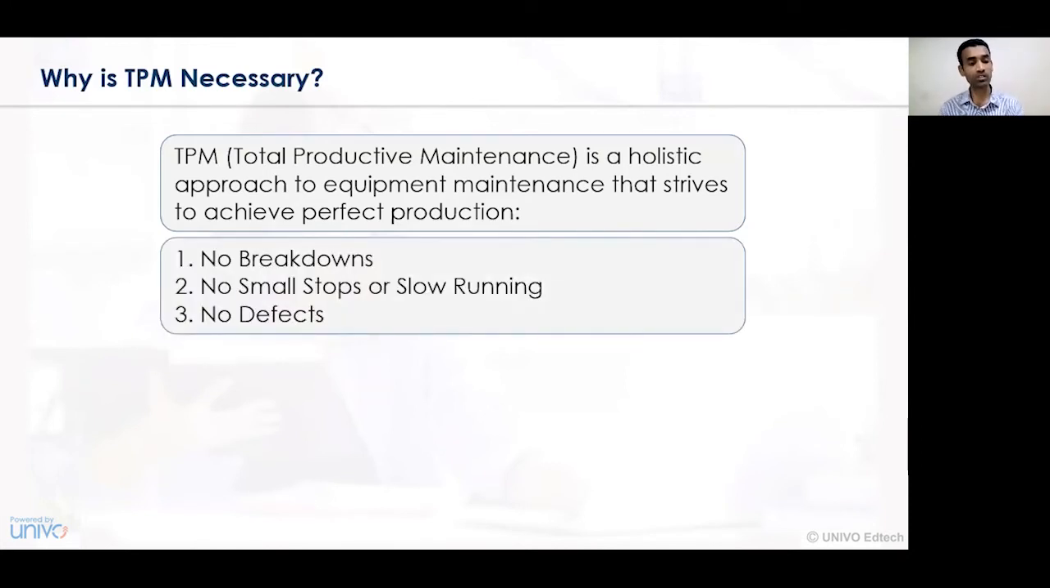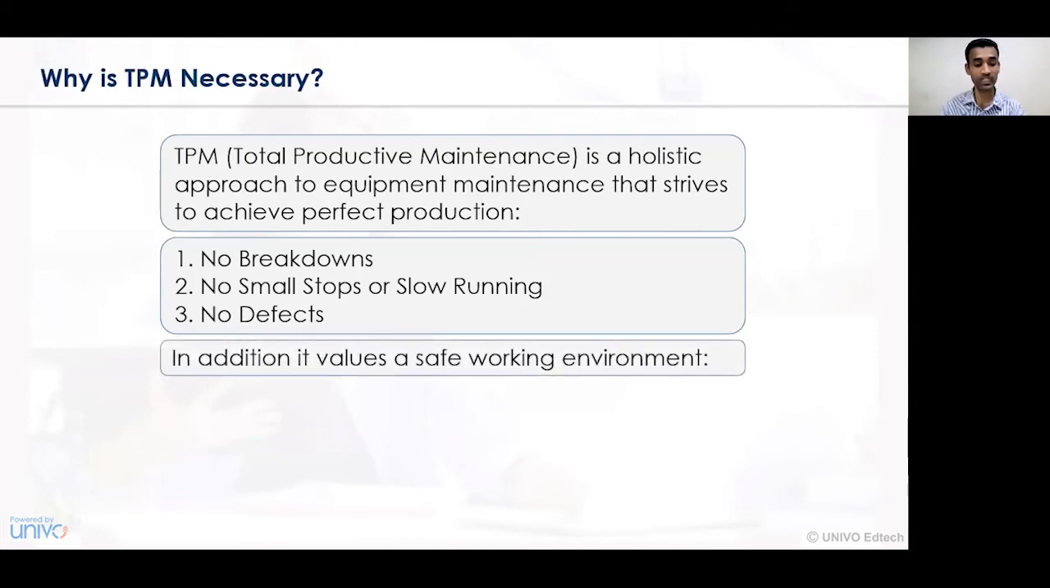Another reason for the necessity of TPM is that there are no breakdowns, no small stops or slow running, and no defects. Breakdowns, stoppages, slow running, and defects are reduced and minimized. Hence, in order to ensure that breakdowns, slow running, or defects do not arise, we must have an effective TPM, that is total productive maintenance, in place.